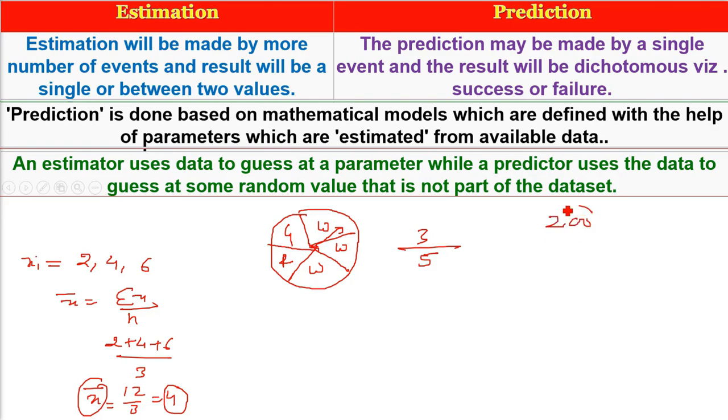Now I ask you, for 200 turns of the wheel, how many times will this arrow point to white? So 3 by 5 into 200, we will say 120. So 120 is the prediction. It is not an estimation.